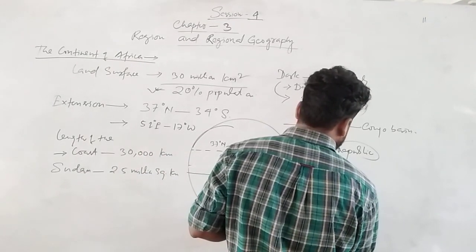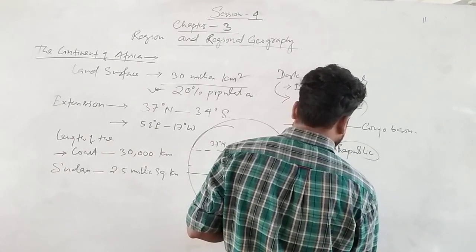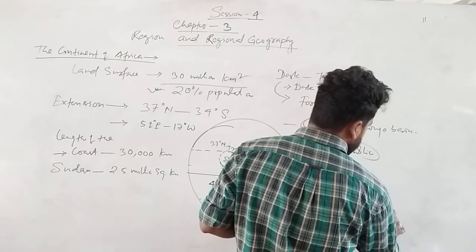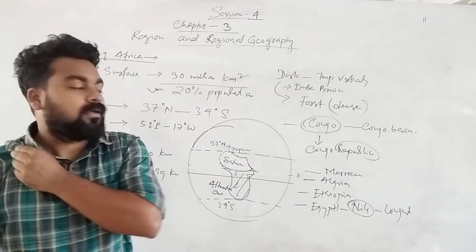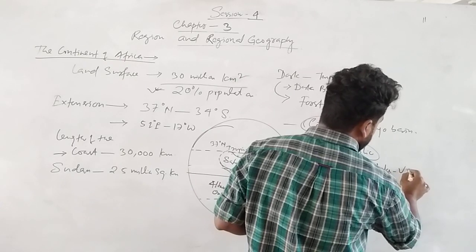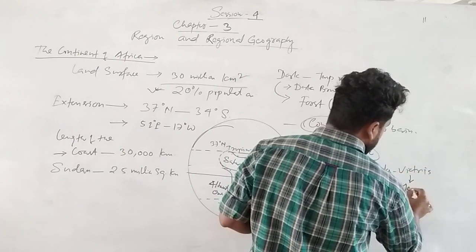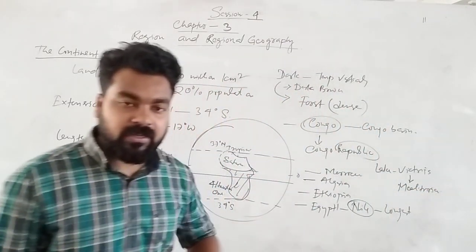Ethiopia, Egypt. We know Egypt is a gift of the Nile, because the Nile river is there. Nile is the longest river in the world. What is the source of the Nile? Nile is coming from Lake Victoria and falling in the Mediterranean Sea. Don't confuse: coming out from Lake Victoria, falling in the Mediterranean Sea.